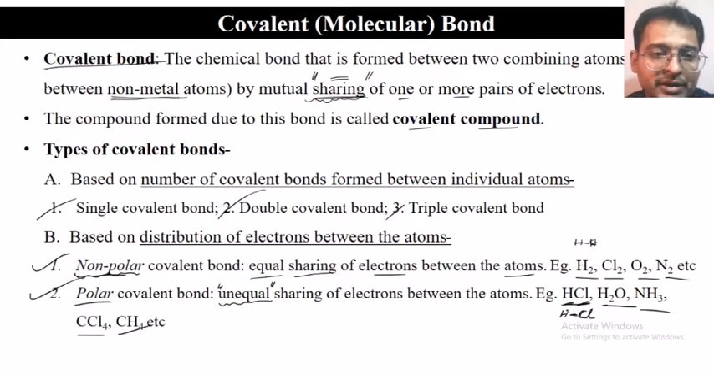So basically, the covalent bond involves the sharing of electrons. There are two ways in which you can classify covalent bonds. One is single, double, or triple covalent bonds, based upon how many covalent bonds are formed, and then based upon the distribution of electrons, how they are shared. If they are shared equally, non-polar. If they are shared unequally, then it is polar covalent.